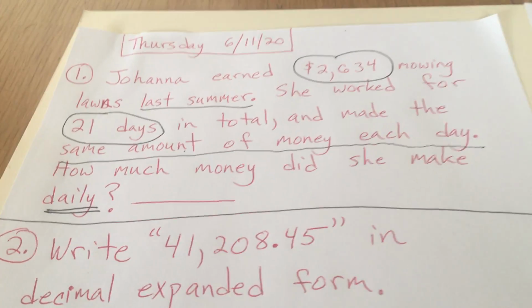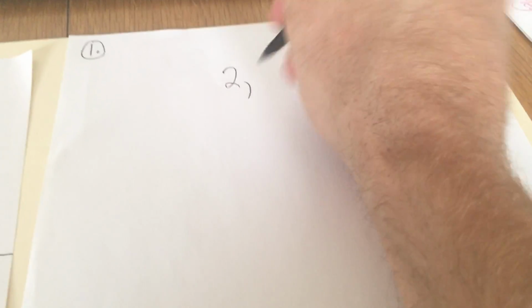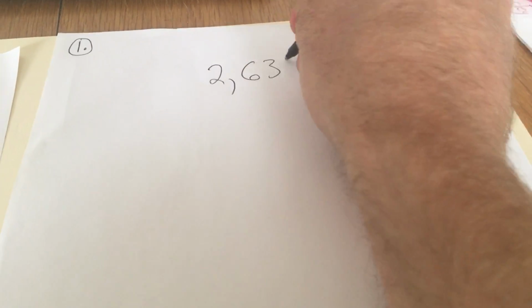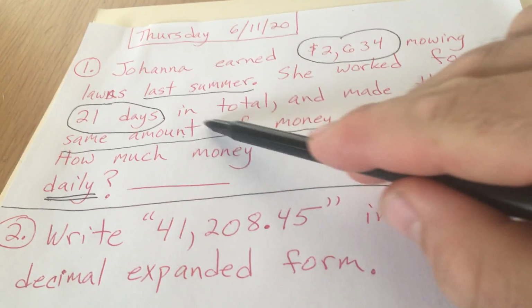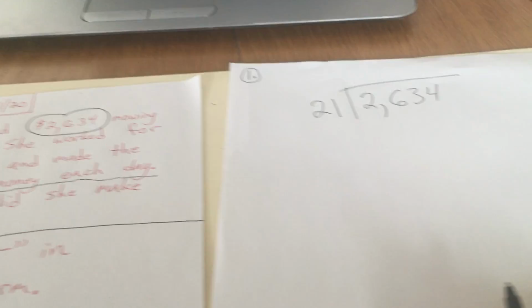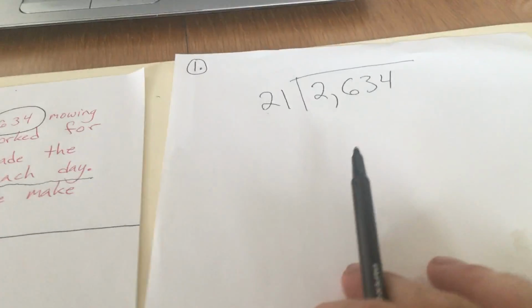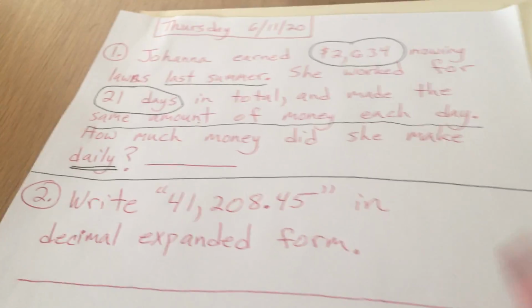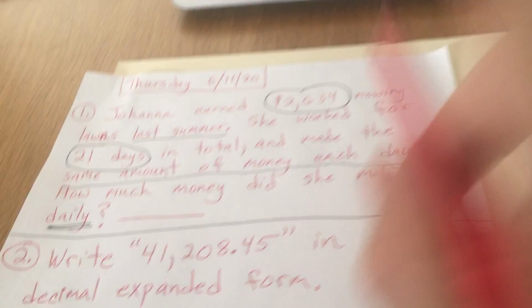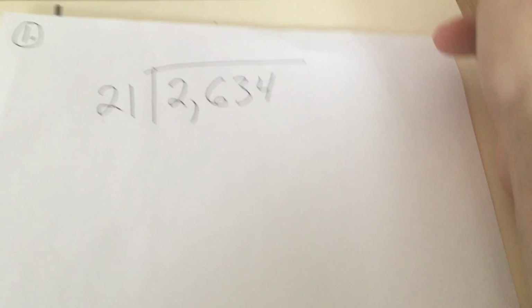So what we're going to do here is divide the total amount of money that she made, $2,634, by the 21 days where she made the same amount of money each day. So we are making 21 equal groups out of $2,634. The question says, how much money did she make daily? So how much did she make in one day, or every one of those 21 days? So what we could do here, like I've been doing, is make 21 equal groups.